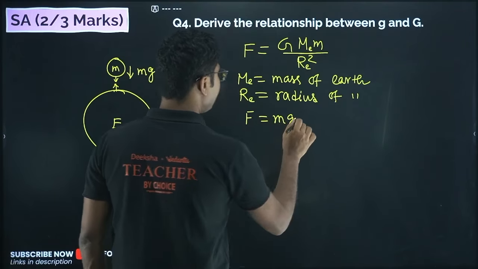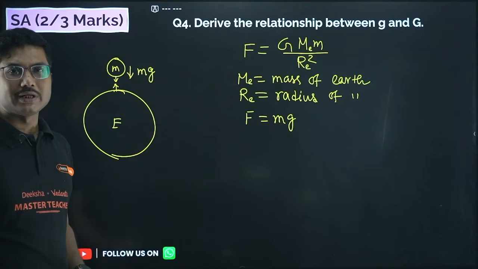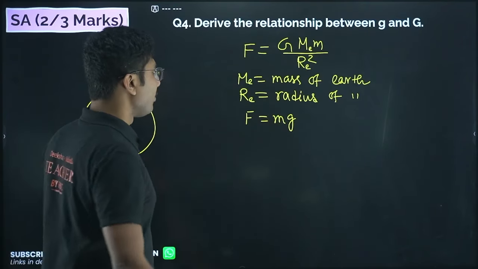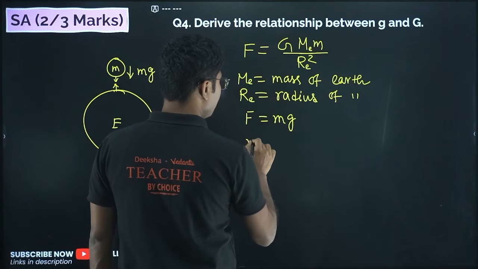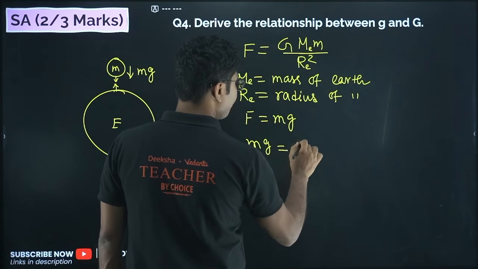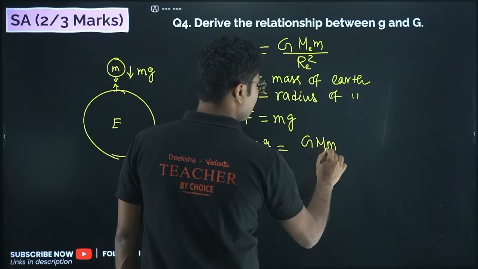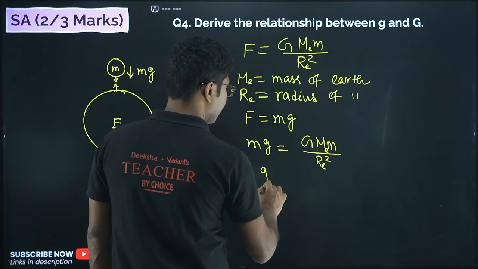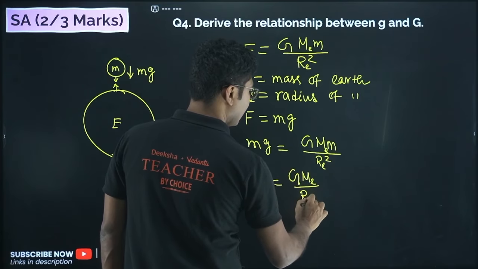The diagram is important. If you draw this diagram, then you do not need to write too many things. If you don't draw the diagram, then you have to write each and every step. Okay, so F equals mg as well. Now both should be the same force, so we can write mg equals G m Me divided by Re square, or g equals G Me by Re square.